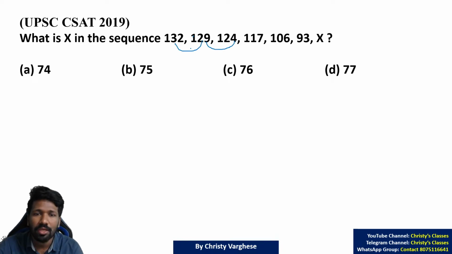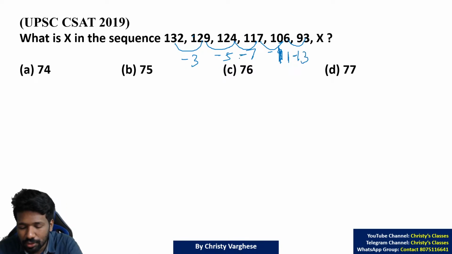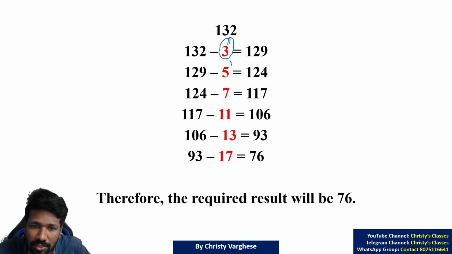Range is smaller only. So if you look at the differences, you can see 3 difference, 5 difference, 7 difference, 9 difference, 11 difference, not 9, 11 difference, 13 difference. 3, 5, 7, 11, 13 are prime numbers. Now, so this is a 2-tier prime sequence, because the differences follow a prime sequence pattern.